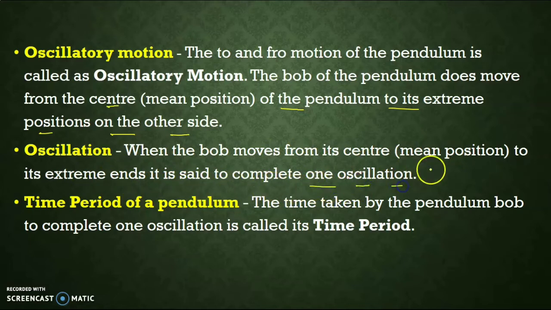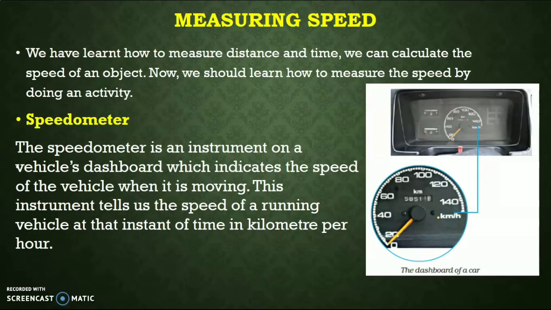We have understood in our previous topic what one oscillation is. Now the definition of the time period: the time taken by the pendulum or bob to complete one oscillation is called the time period. These are the definitions which are generally asked in our examination.